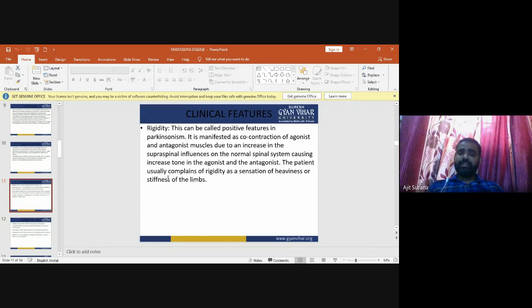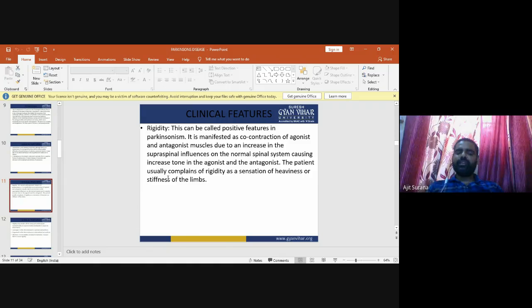It is manifested as co-contraction of the agonist and antagonist muscles due to an increase in the supraspinal influence on the normal spinal system, causing increased tone in the agonist and the antagonist.